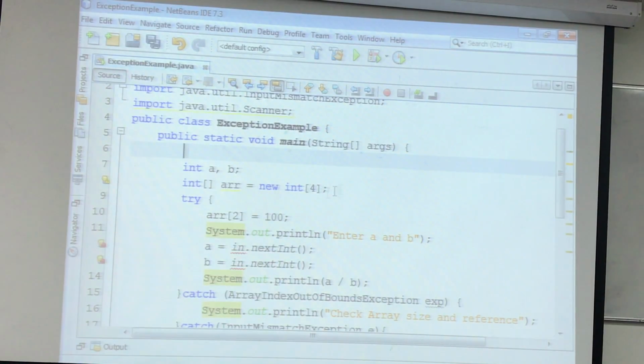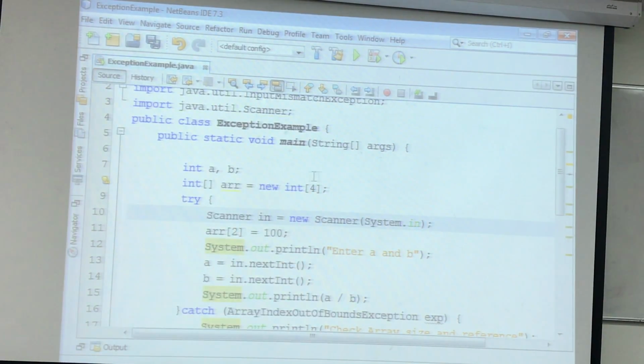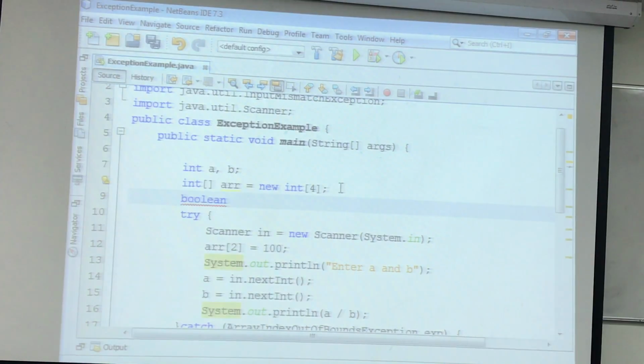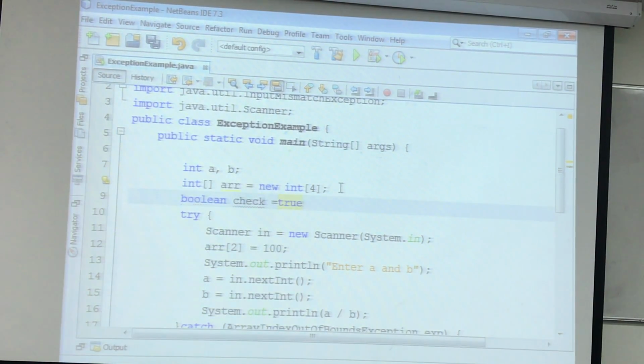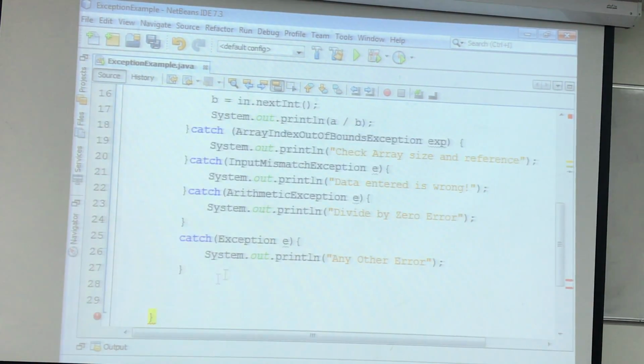For that, there is something they say you use the scanner here better. Okay, so what we do here, we use a Boolean variable. We'll say Boolean check something like this is equal to true. Okay, so what we do, we say okay Boolean, and then we say do all this up to here while check.